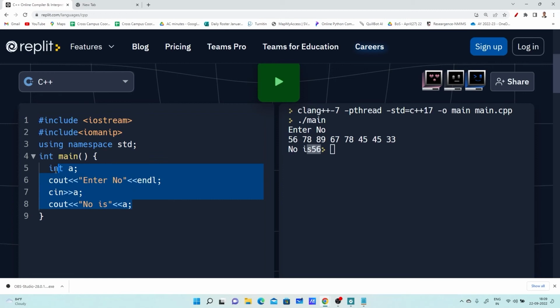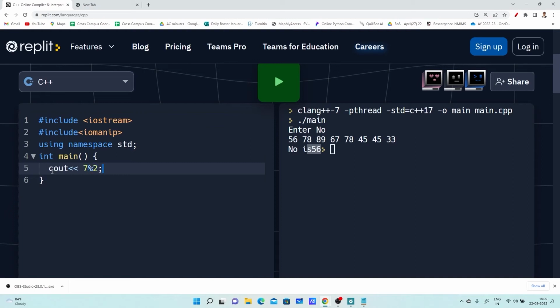Okay. So let us try here. I am making one change and writing cout. Suppose not 10, I am saying here 7. 7 modulus 2. What will be the output? What will be the remainder? 1. So when we work with the remainder operator, it gives the remainder. Now I am trying to change the data type and I am writing here 7.0. What will be the output?